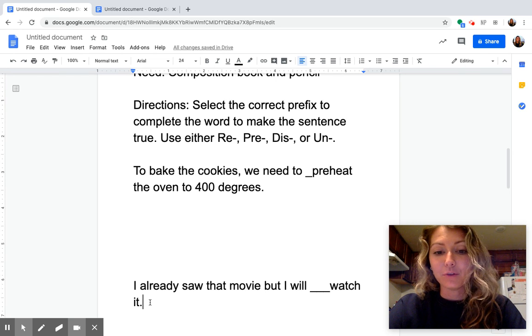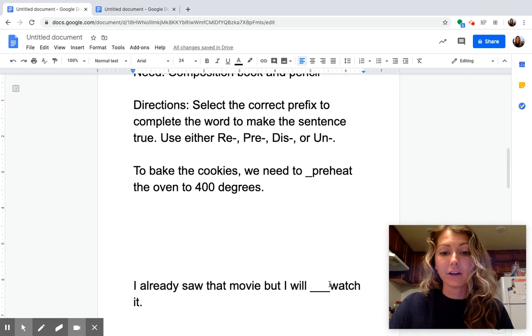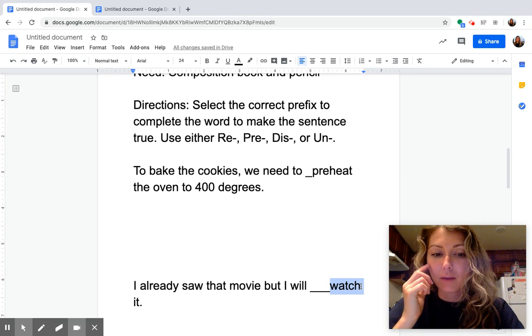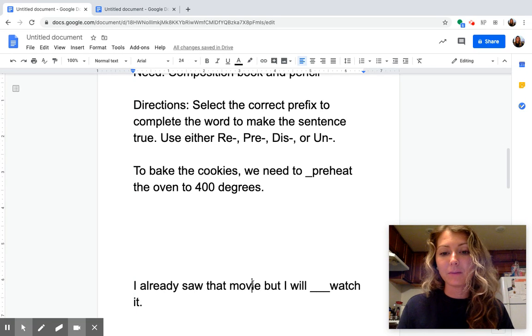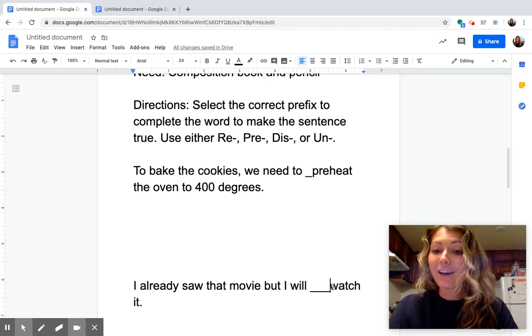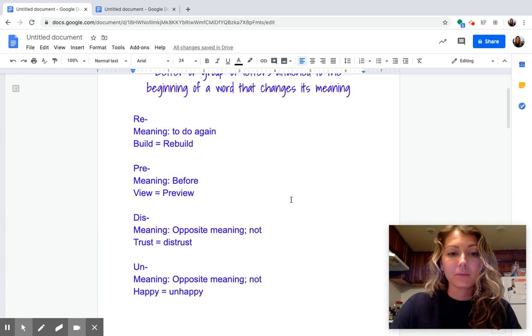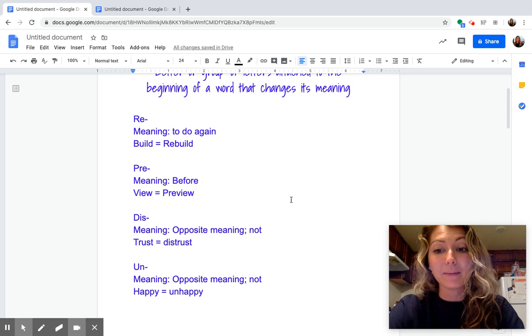I already saw that movie, but I will blank watch it. Our root word here is watch. As I reread through the sentence, I see that I've already watched this movie, but I can watch it again. Which one of our prefixes can we add before watch to tell that we're going to watch this movie again? Let's look back at our 4 choices here. Do you see one that would be the best choice to put before watch to say that we are watching this movie again?